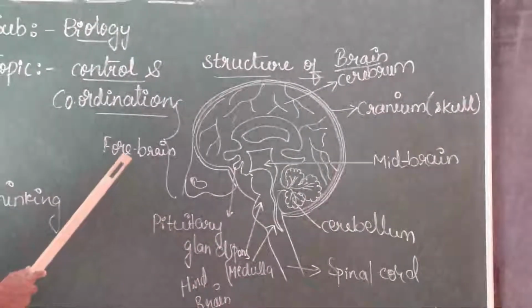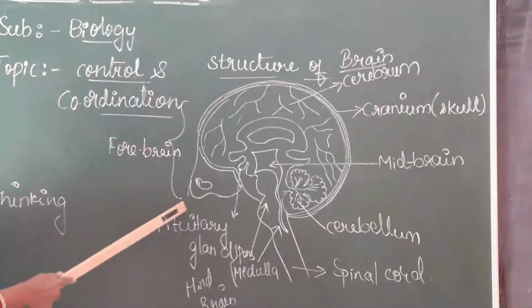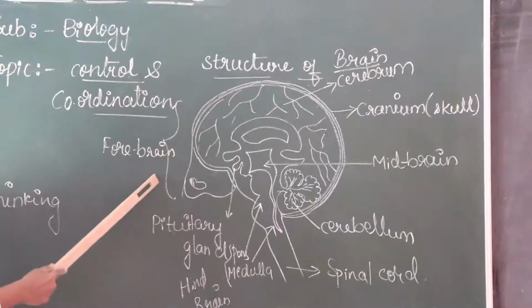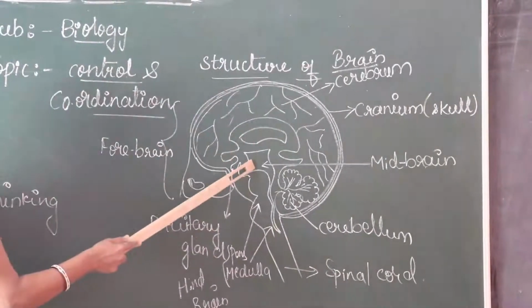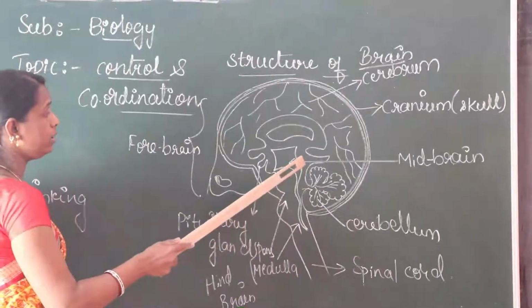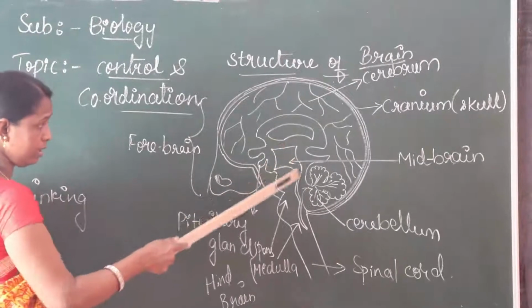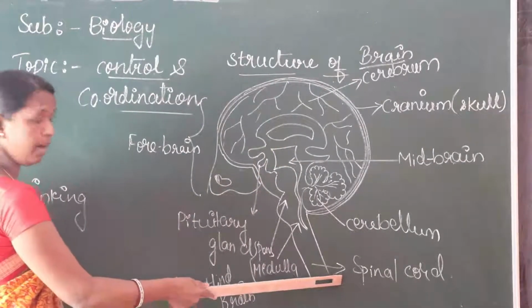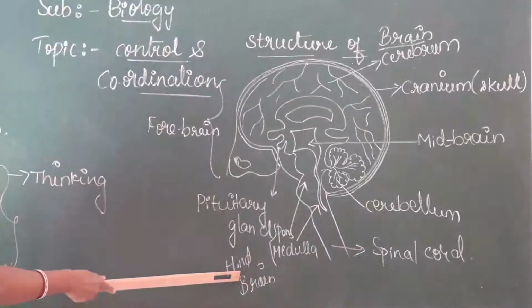The thinking capacity is under the control of the forebrain. So this part is called the forebrain, and next the midbrain. At the center, we observe the midbrain. This part is connected to the spinal cord, the hindbrain.